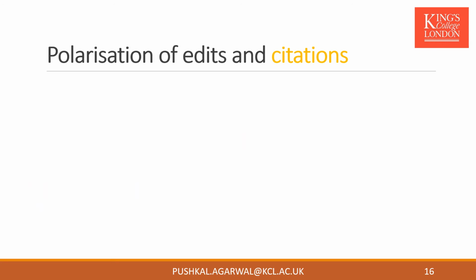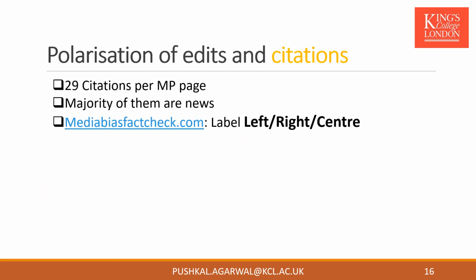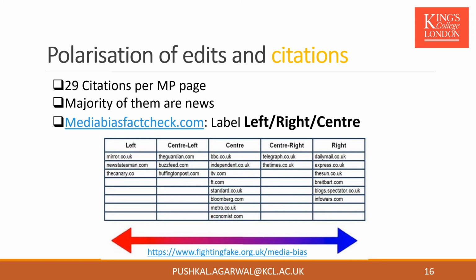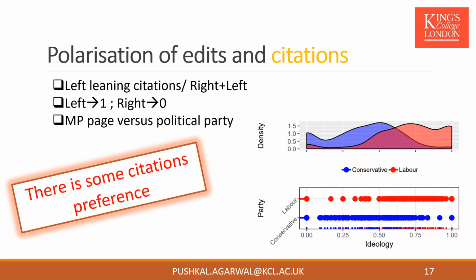As we already saw that editors have a party preference, we ask if the citations added on MPs' pages are also polarized. On average, each MP has 29 citations and the majority of them are from news URLs. Using Media Bias Fact Check, we label each citation on an MP's page as left, right and neutral and compute polarization as left leaning divided by right leaning plus left leaning. We find that there is a mild citation preference from the plot on my right. In red, Labour MPs' pages tend to have more citations from their party-leaning news. We also see some extreme cases, like Conservatives only having citations from Conservative sources and vice versa, which can be seen at x equals 1 and x equals 0.